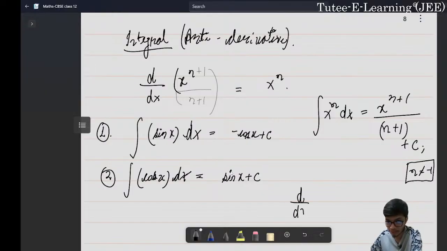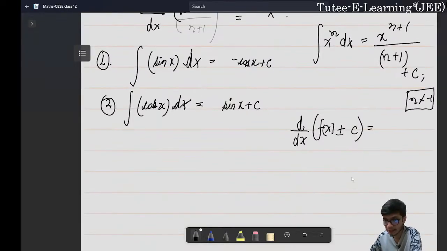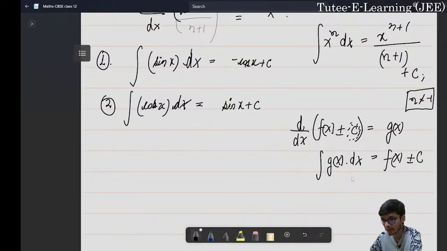So let us say I want to differentiate this particular function, let us say f of x plus or minus some constant is present, right? When I differentiate this particular function, let us say I get the value as g of x, right? And the constant part becomes 0, right? So when I integrate g of x dx, I will most likely get f of x, but I might miss this particular constant c, right? So therefore this plus or minus c is definitely given to account for the entire function whose differentiation is basically being performed, right? So I hope this particular discussion is clear, and let us now look into the other important integral formulas.